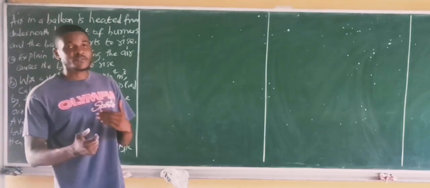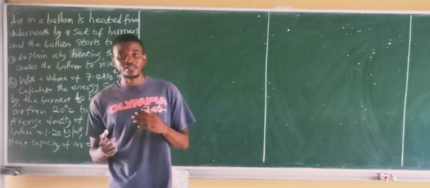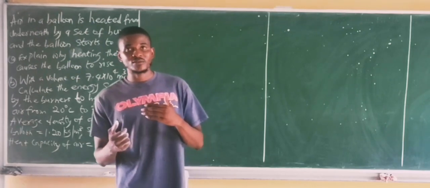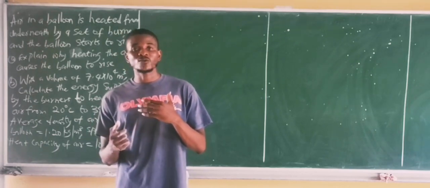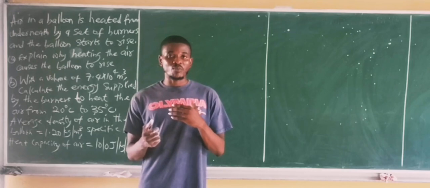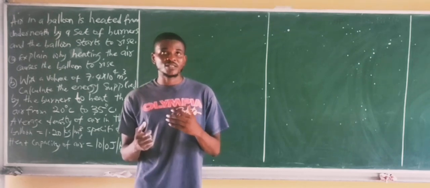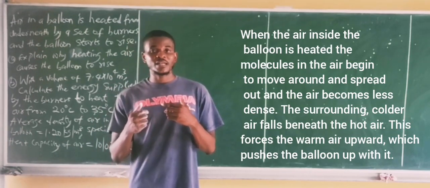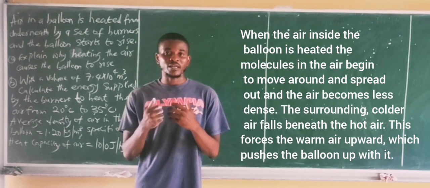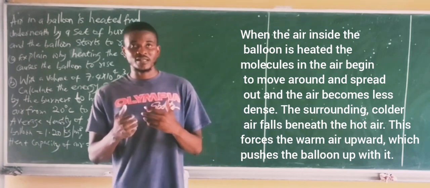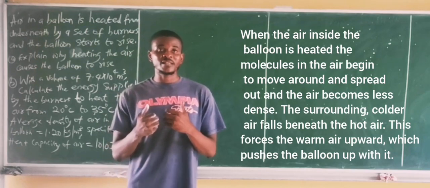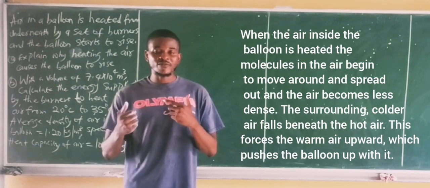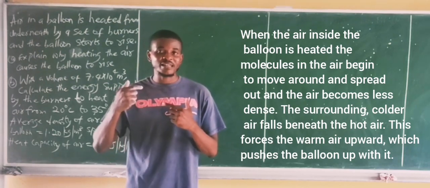So the first question says that if a balloon is being heated, the balloon begins to rise. They are asking us why the balloon is rising when the air molecules inside the balloon are heated. Now here is the check. If the air molecules in the balloon are heated, the molecules that make up the air gain heat. Once they gain heat, they become very agitated. As a result, they start moving in different positions, moving in a zigzag manner inside the balloon.